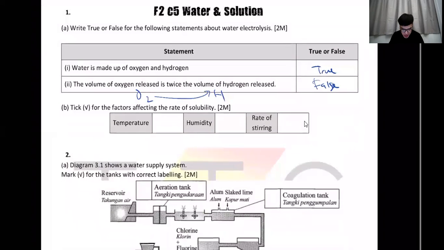All right, so B, factors affecting solubility, ketelarutan, that would be your temperature and stirring. Humidity is not. Humidity is your evaporation. So there are two things, evaporation and solubility, in this chapter, with four factors and three factors. Please do not confuse them. One is how you dry your clothes, one is how you make Milo. It's completely different stuff. Please don't mix them up.